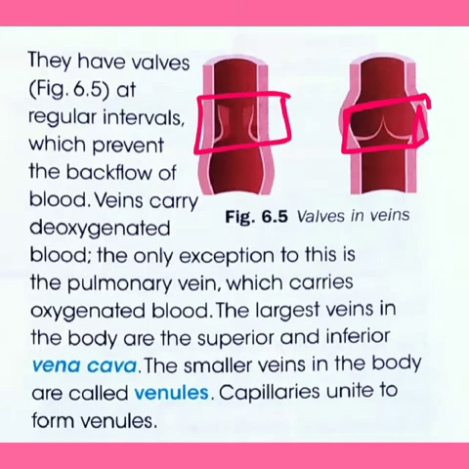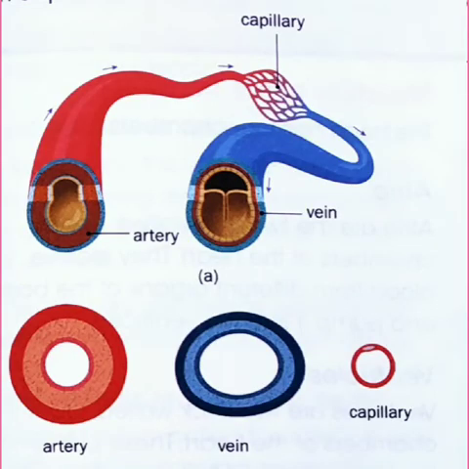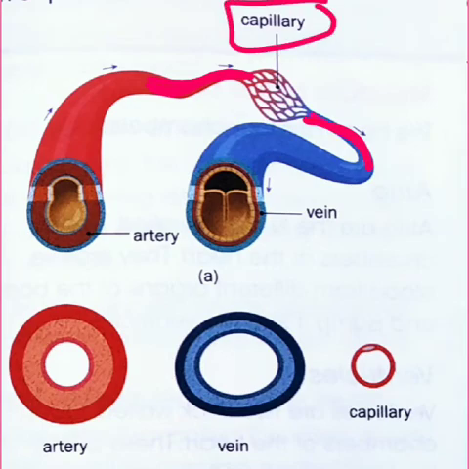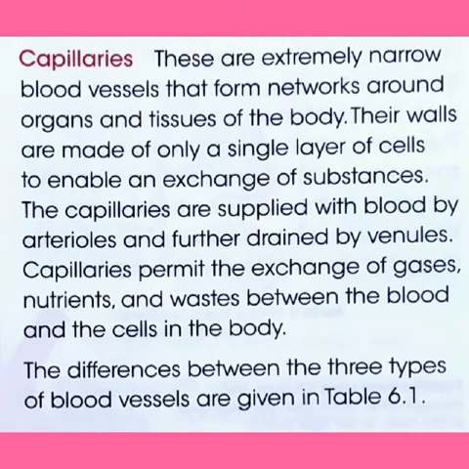The largest veins in the body are the superior and inferior vena cava, and the smaller veins are called venules. In this picture you can see how the arterioles, the smaller arteries, and these venules unite together to form a network called capillaries.